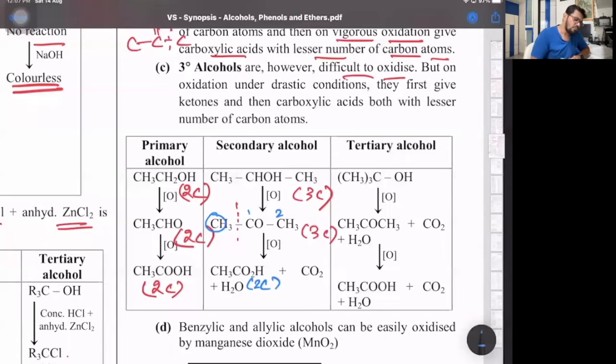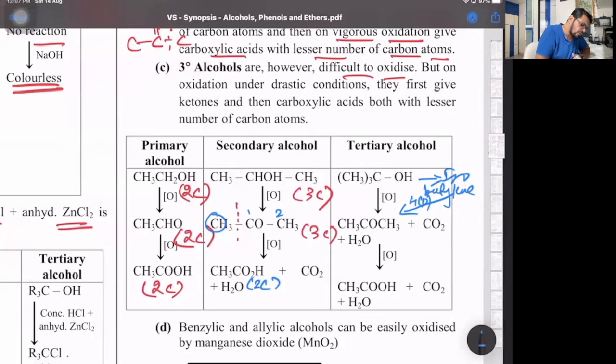Same with tertiary. Here the ketone is shown straight away, but actually it first gives an alkene. The alkene gets oxidized. So first, tertiary butyl alcohol gives you isobutylene. Isobutylene with 4 nascent oxygen, which is what we call vigorous or destructive oxidation, gives acetone.